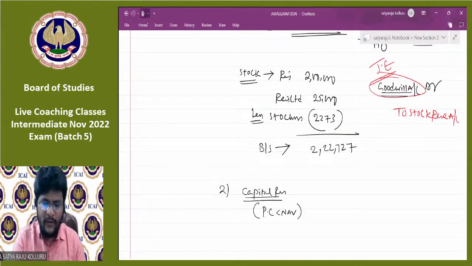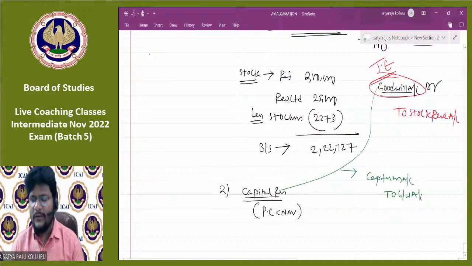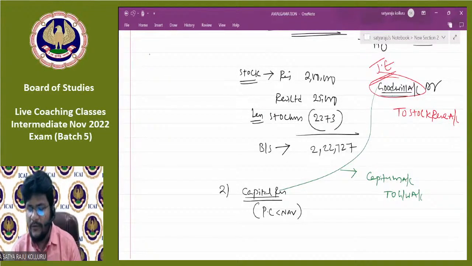You can set off goodwill with capital reserve at that point of time. Then the final entry is capital reserve account Dr. to goodwill account. Do you understand in which situation it is possible? At the time of incorporation of assets and liabilities under amalgamation in the nature of purchase, or sometimes amalgamation in the nature of merger as well.